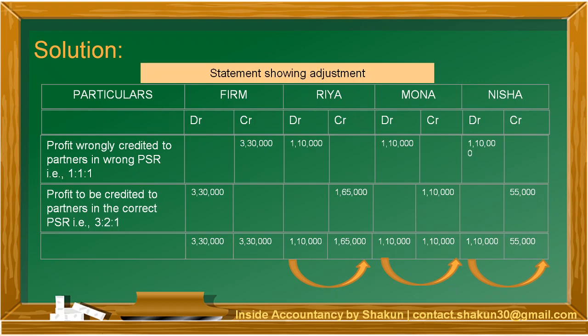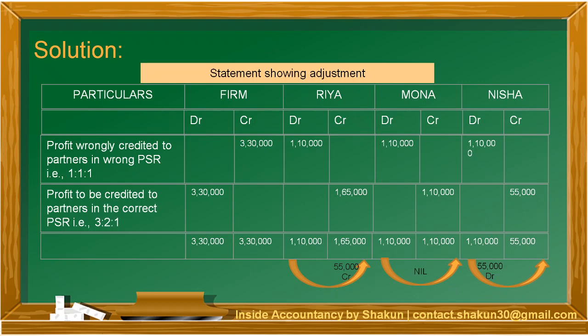If you notice, in case of Mona, the debit and credit total is same. So therefore, there will be no difference. But in case of Ria and Nisha, the difference is of 55,000. The difference is always written on the greater side. So that is why 55,000 in case of Ria is written on the credit side and in case of Nisha is written on the debit side.